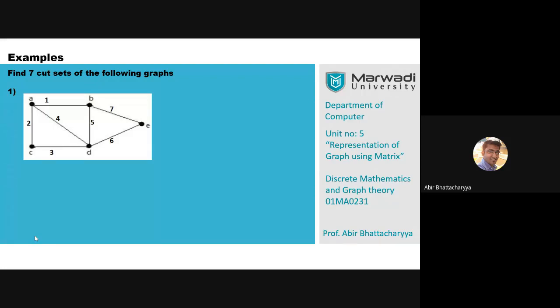Neeraj says 1-4-2, 6-7, 2-3, 1-5-7, 1-5-6. Yes, well done. 1-3-4-5. How is it 1-3-4-5, Neeraj? 1-3-4 is a cut set. 1-3-4 is a cut set. So 1-3-4-5 is not possible.